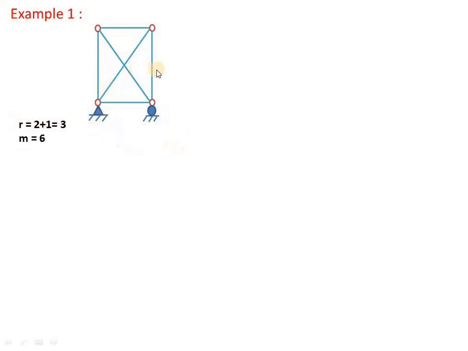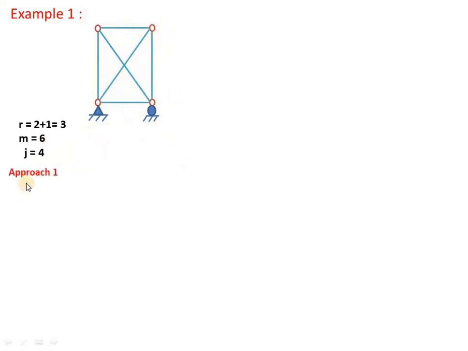Number of members: 1, 2, 3, 4, 5, 6. This is not a joint. You should not consider this as a joint. So here 1, 2, 3, 4. These are 2 diagonal members, 5, 6. That is 6. Joints will be 1, 2, 3, 4.